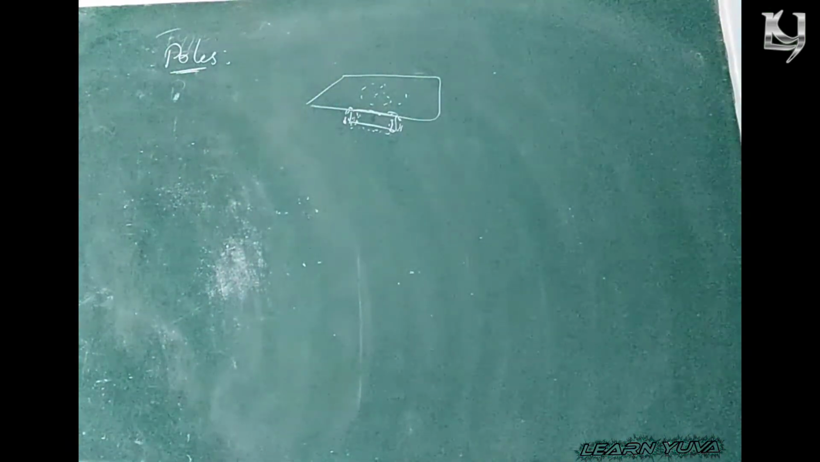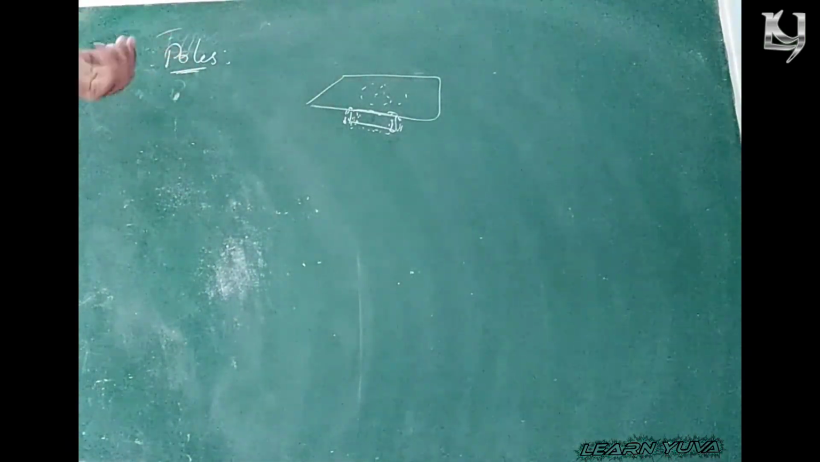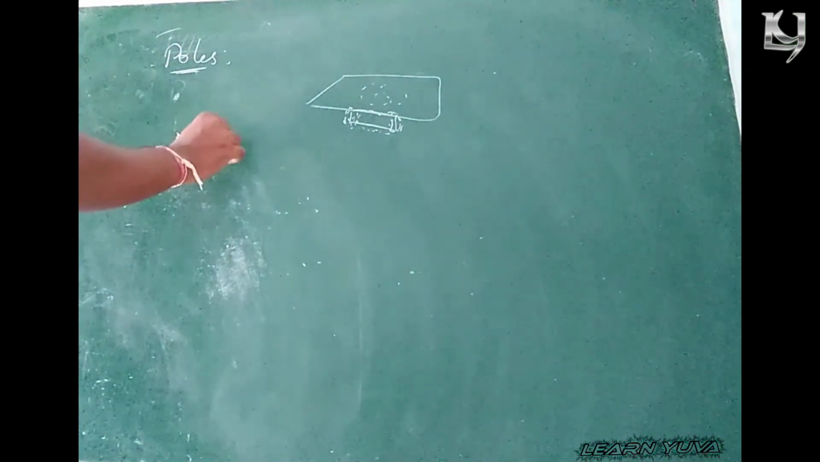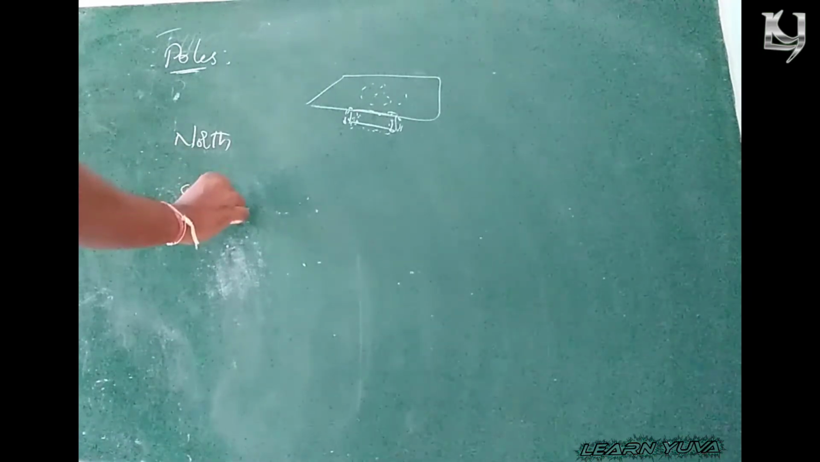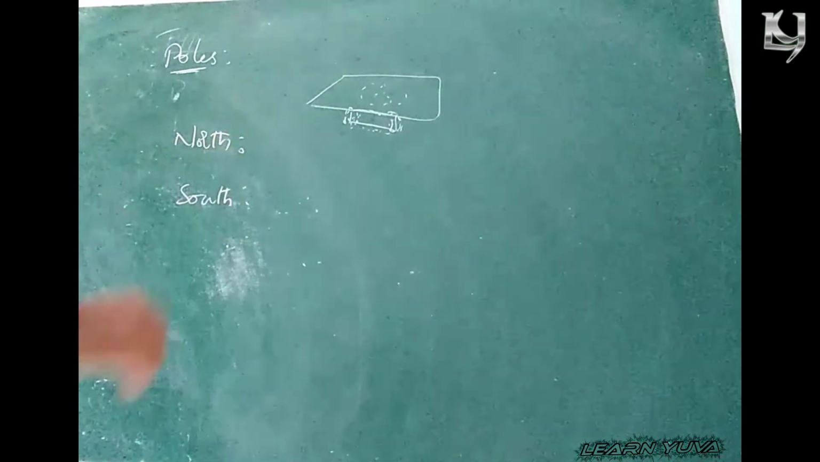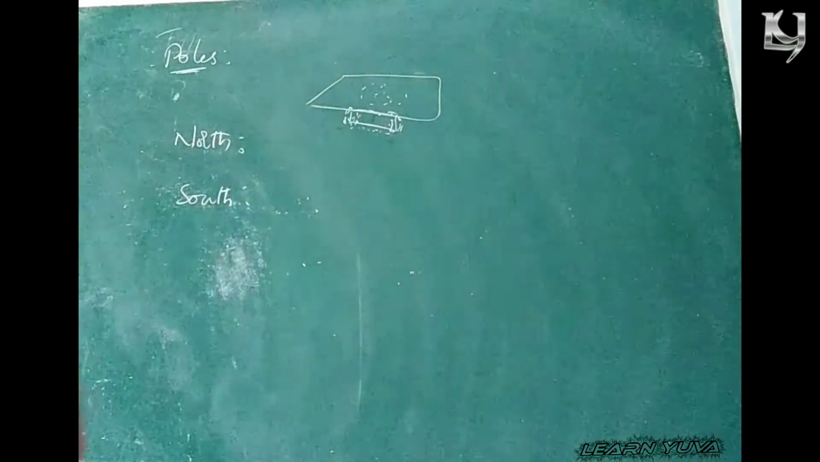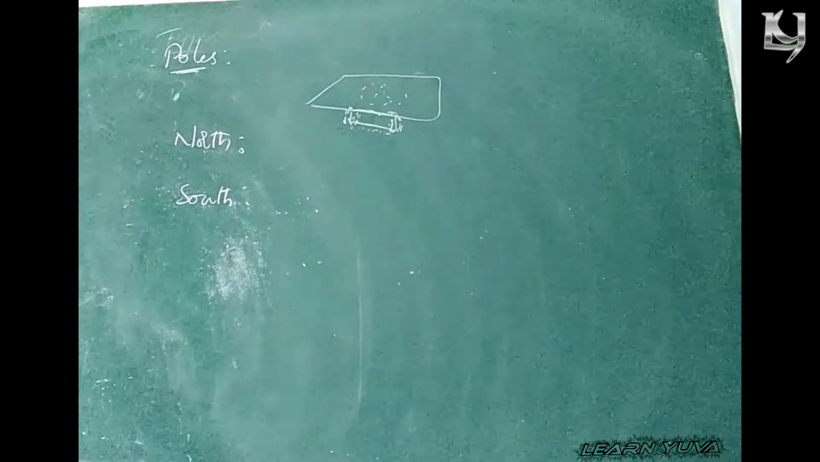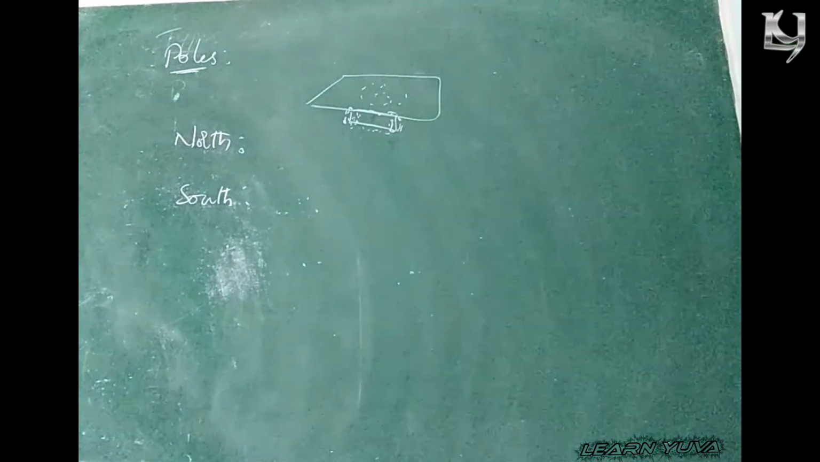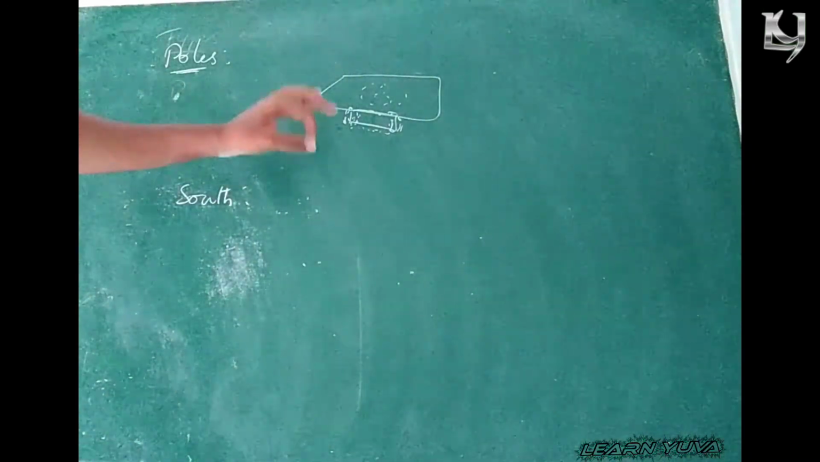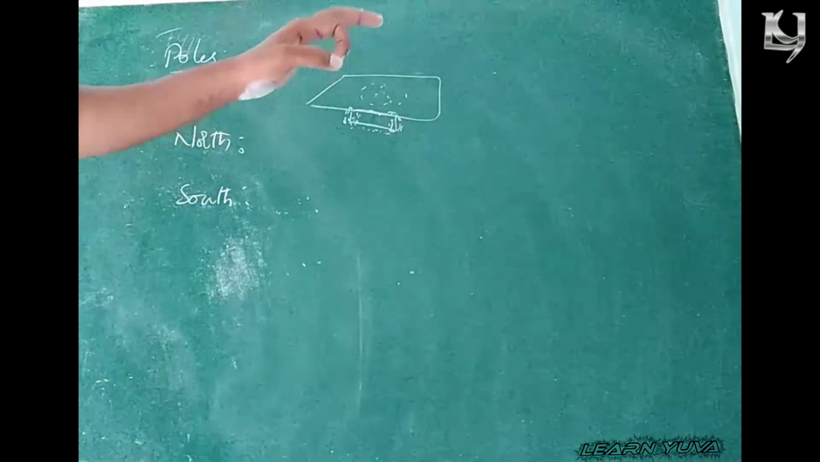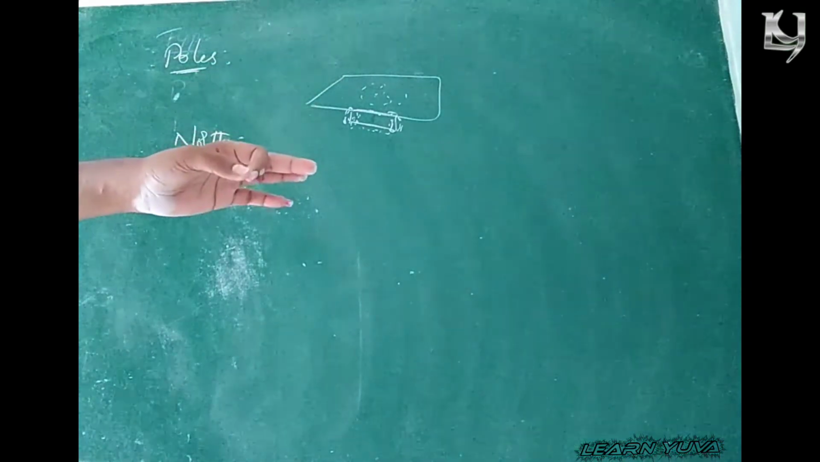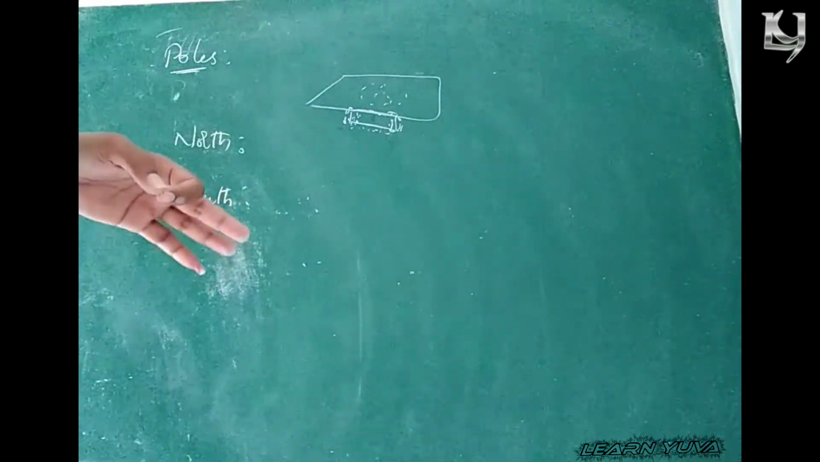Then how can we find out whether it is a north pole or south pole? The poles are classified into two types: one is north pole and one is south pole. A freely suspended bar magnet always shows the north and south poles, right?